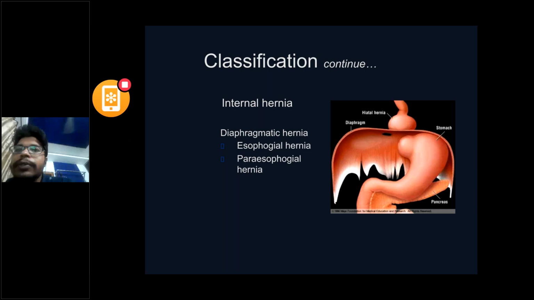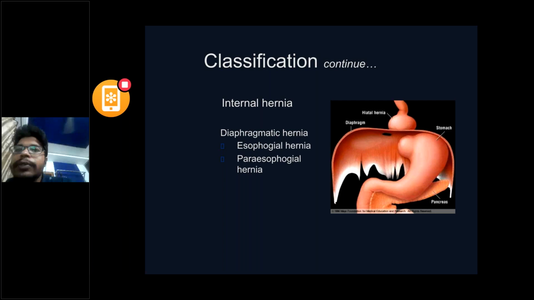It is diaphragmatic hernia. Maybe you have heard about Bochdalek hernia or Morgagni hernia. These are two types of diaphragmatic hernia. Mostly these are congenital, but presentation can be in later stages also.